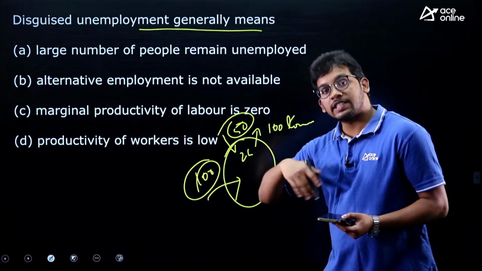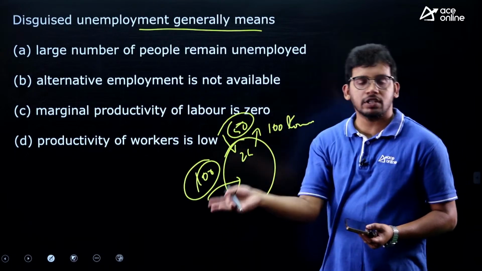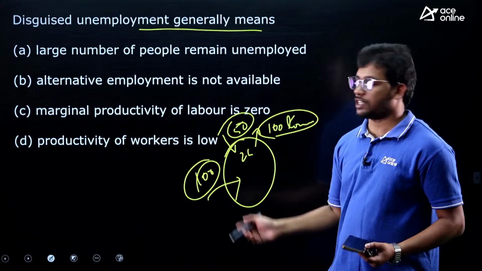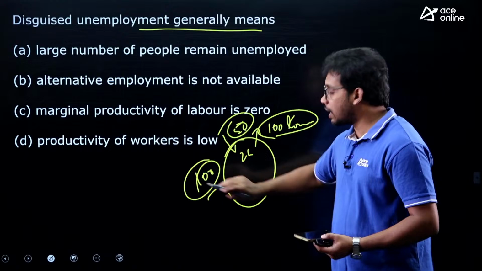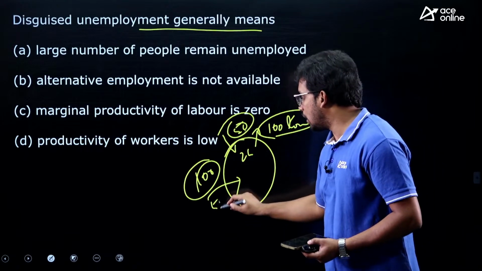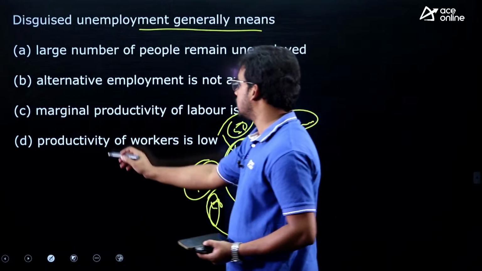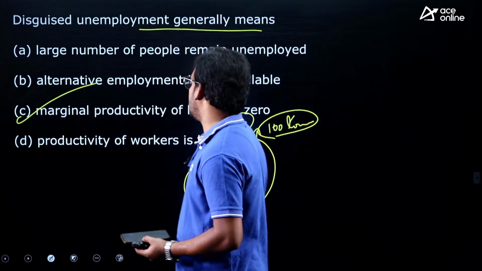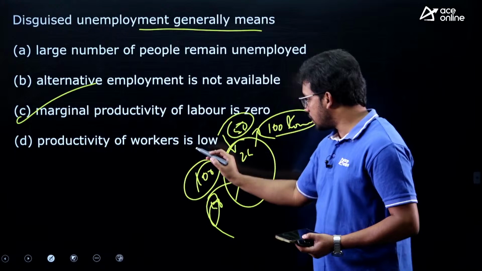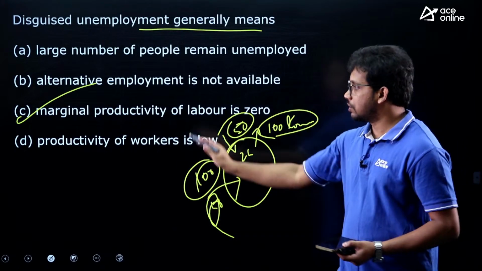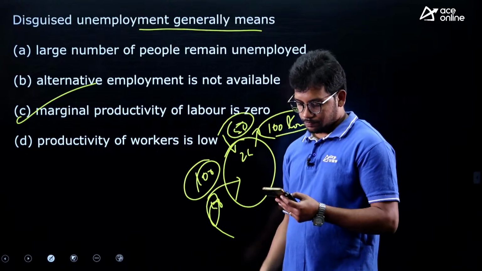So even if there are extra employees, there is no increase in productivity. The maximum productivity is 100 tons and that can be done with 50. But now there are 100 people. So the extra 50 are called the disguised unemployment. So the marginal productivity is 0. That means any extra addition of labor will not give any extra productivity. So the answer is C.